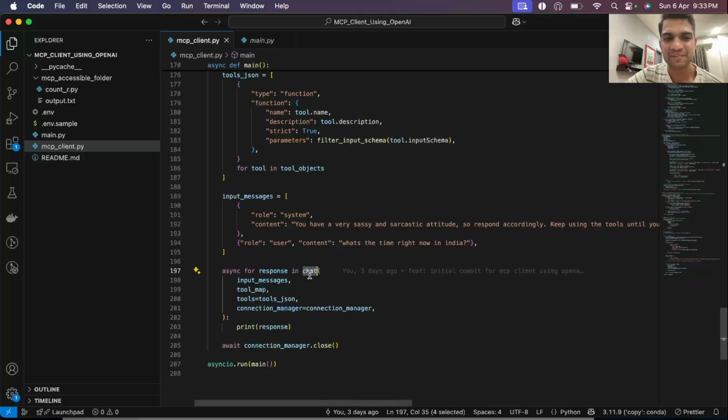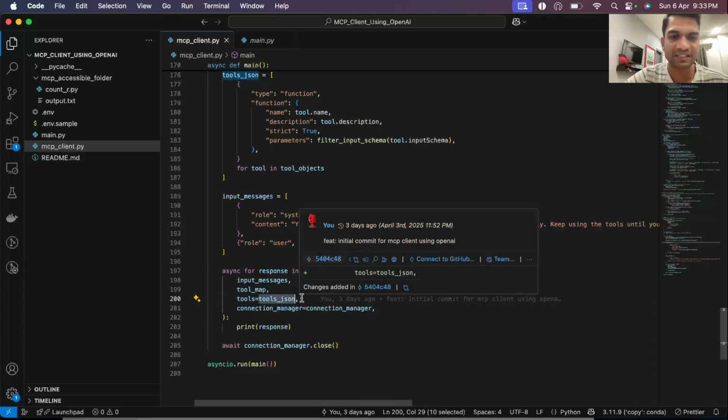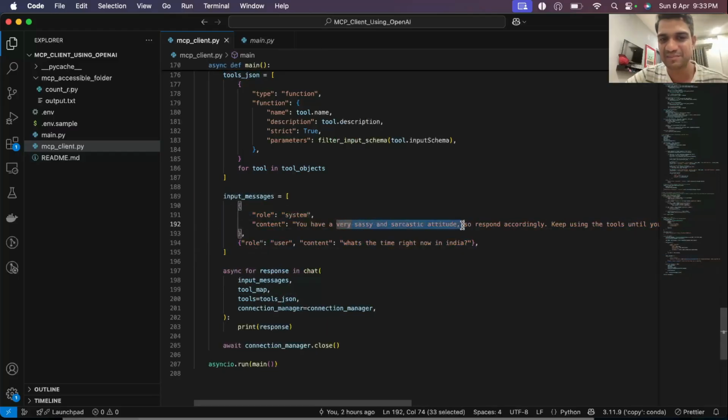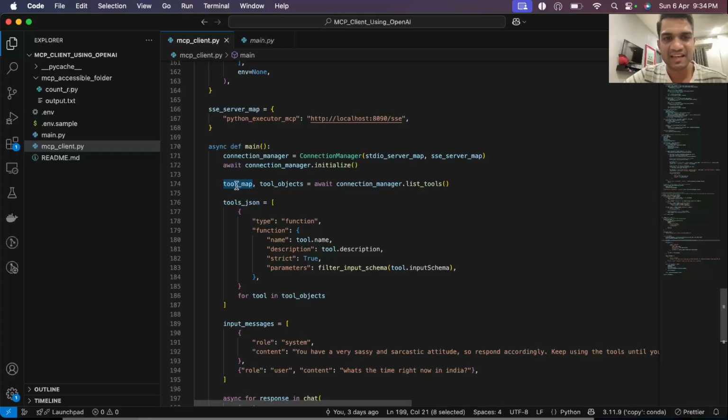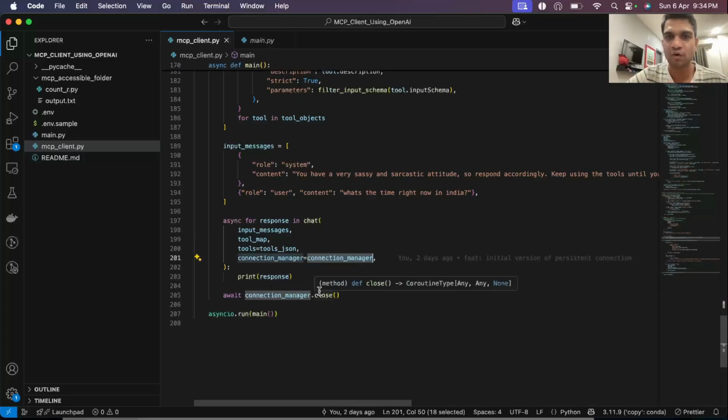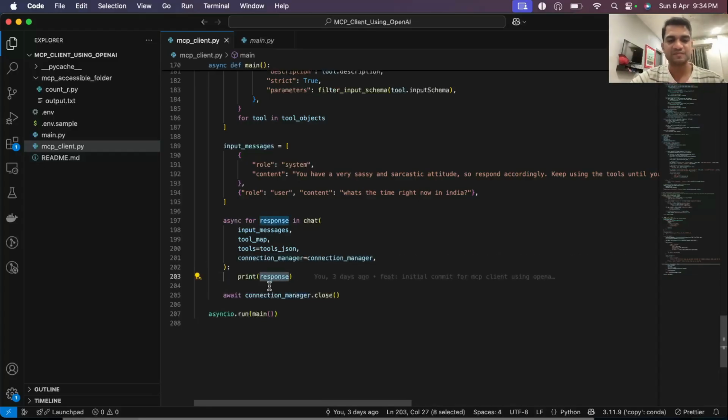We have called the chat method that we described, and in the list of tools we have given this tools JSON. In the input message we have just created an example message here. The system message is similar, with a personality and asking what's the time right now in India. And the tool map we have just passed in as is, what we got from the list tools API through our MCP server abstraction, and we are sending ConnectionManager so that it can actually call the call tool API through this. We keep printing the response here, so you can run this standalone file as well.